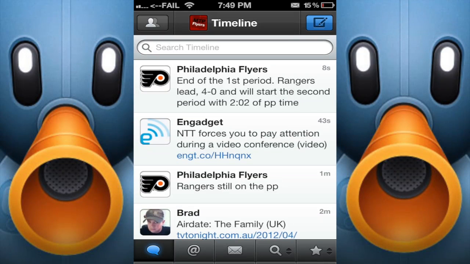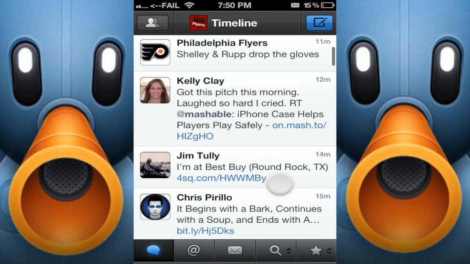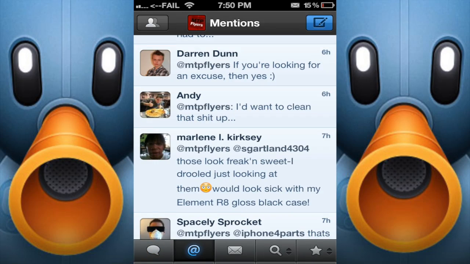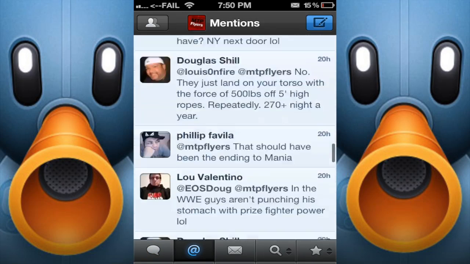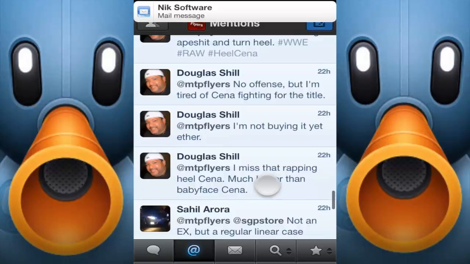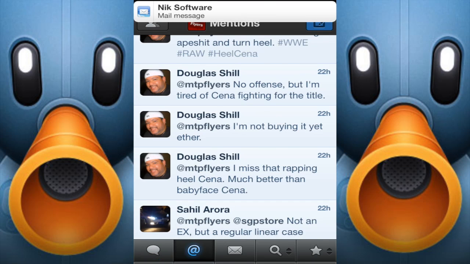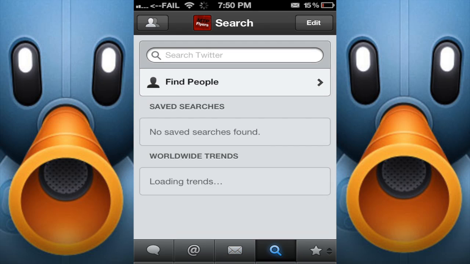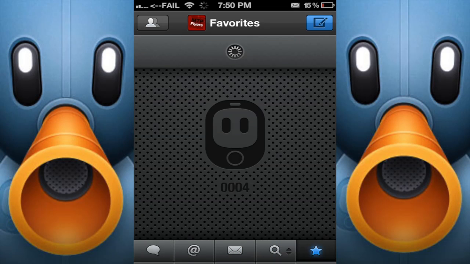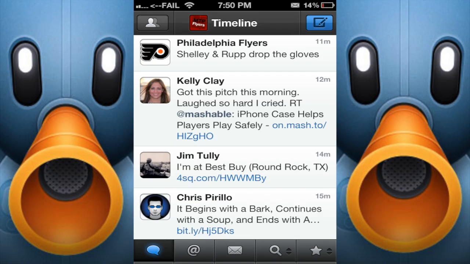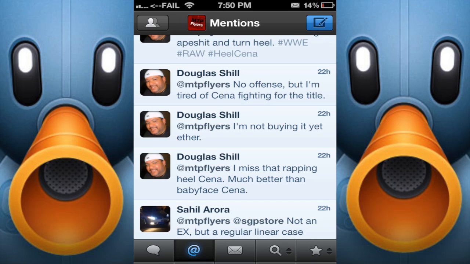That's horrible. Anyway, one of the things I wanted to show you guys real quick that's a cool feature of TweetBot is the ability to look at past conversations. So real quick, I'm going to go to my timeline here. You have the basic setup on this application. Of course, at the bottom you've got your timeline, your responses, your personal messages, your search, and then of course all your favorites.